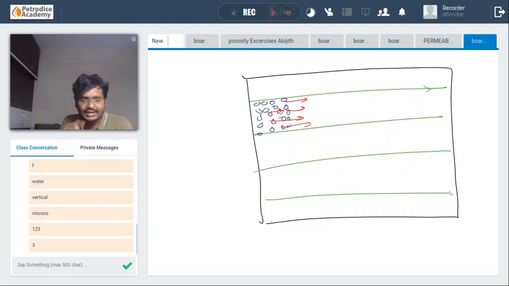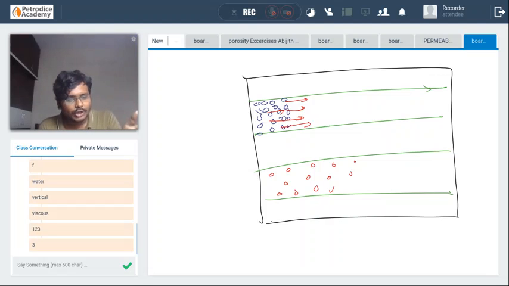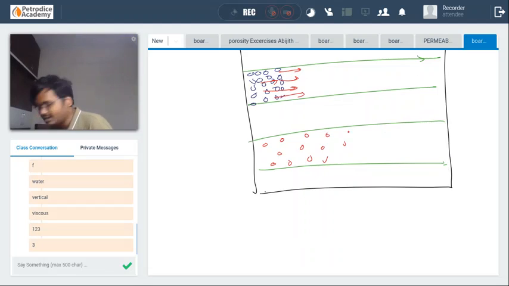Whereas whenever we are sending gas, the gases are loosely packed particles. That means gas molecules are very far from each other when compared with oil or water. And these gas molecules will not just move in the horizontal direction.